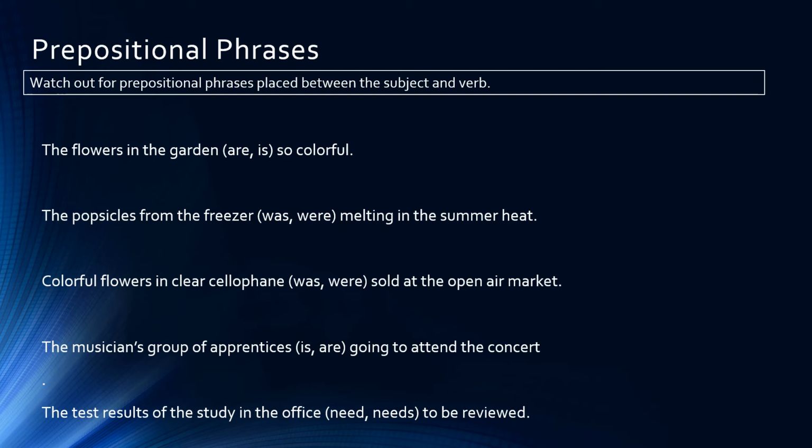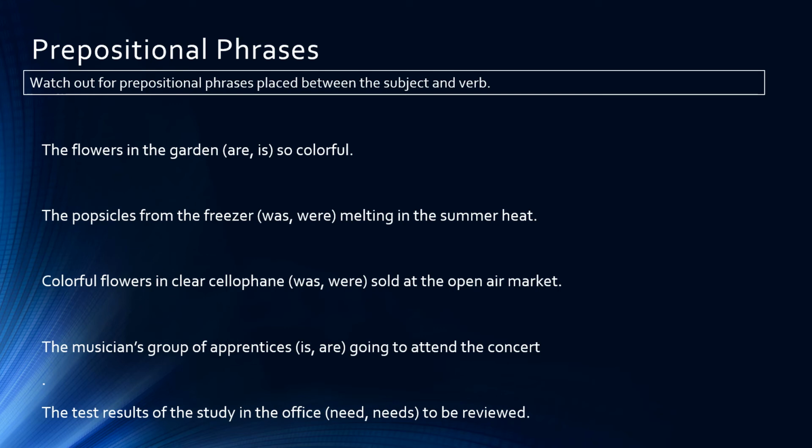The popsicles from the freezer was or were. Colorful flowers in clear cellophane was or were. The musician's group of apprentices is or are. The test results of the study in the office need or needs to be reviewed.